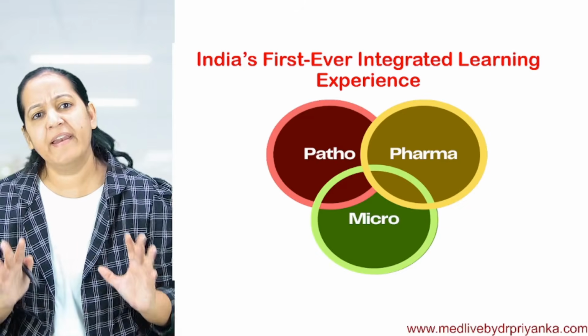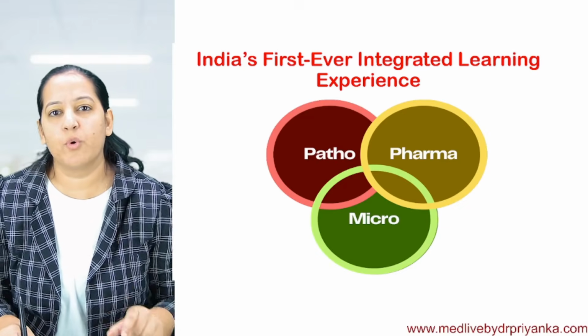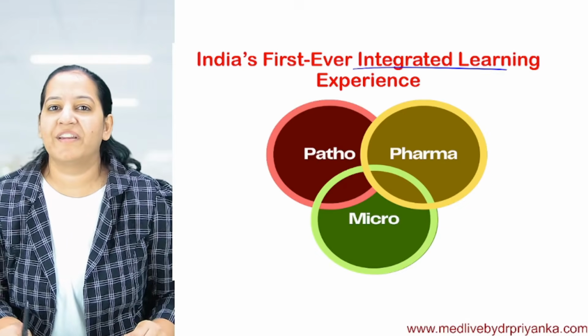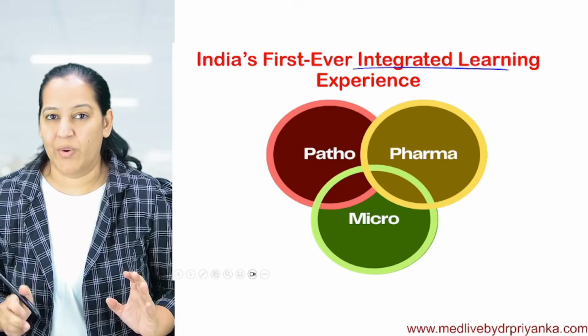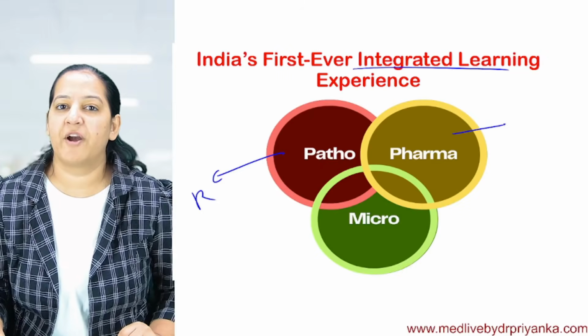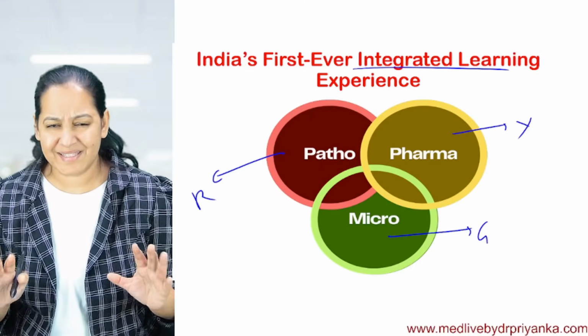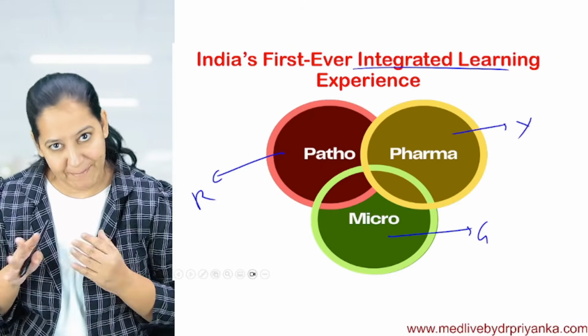Integrated learning. I again and again say it's India's first ever course in which these three subjects are taught in an integrated manner. What do I mean by this integrated manner? I have given color coding. Patho is red, pharma is yellow and micro is green. This color coding is not universal. It is given by me, MedLife, me.